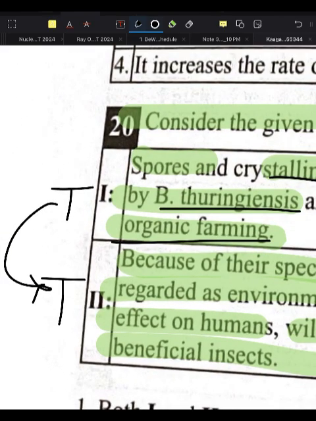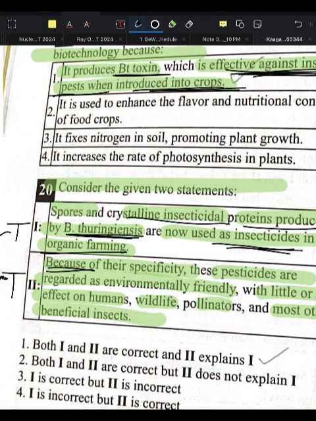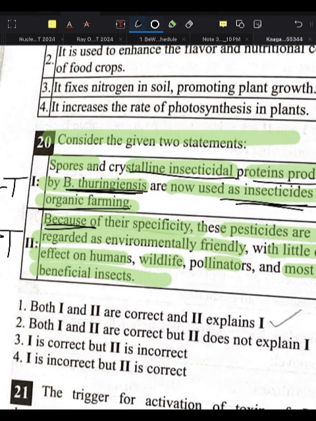So yes, because what? Bt toxin, it is only harmful to what? It is only harmful to the insect pest of the crops. It is environmentally friendly. It is not harmful to humans, wildlife, pollinators and other beneficial insects. Only specific insects.